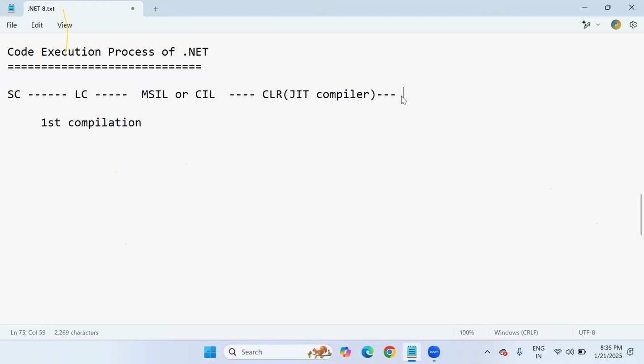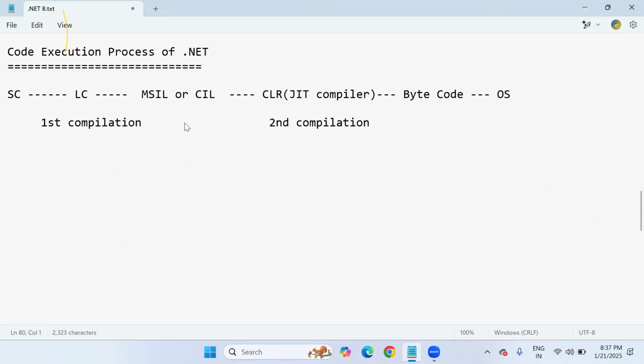After successful compilation, the CLR will produce what code? Byte code. This is called binary code or native code, zeros and ones format. Obviously, this byte code can be transferred to our operating system. Finally, the operating system will process it and show the output to the user. So this is the second compilation of program execution.